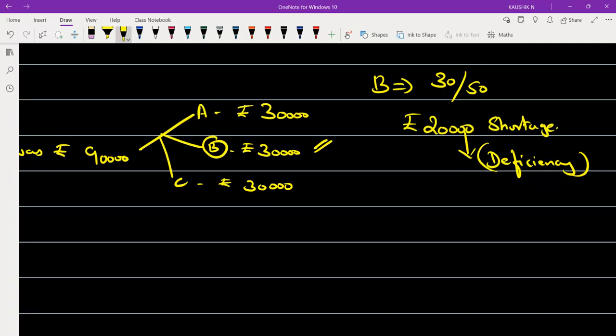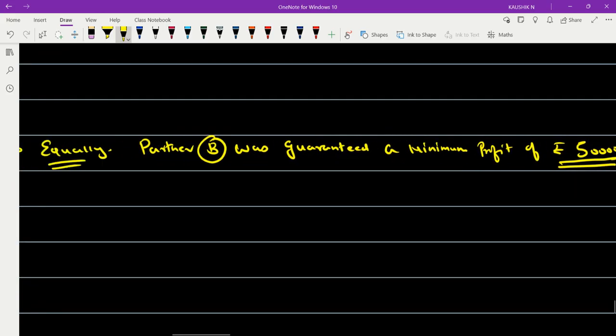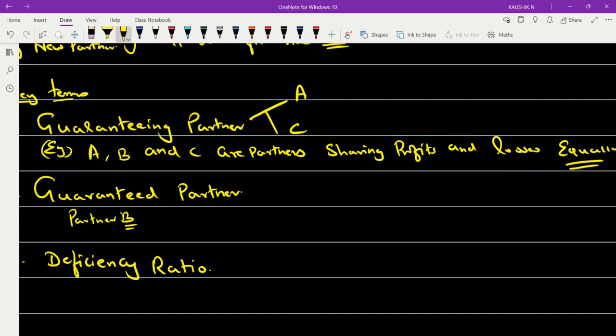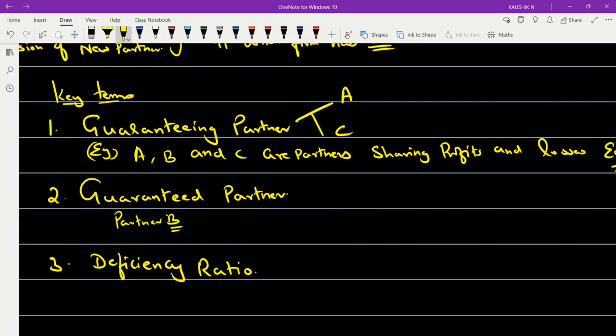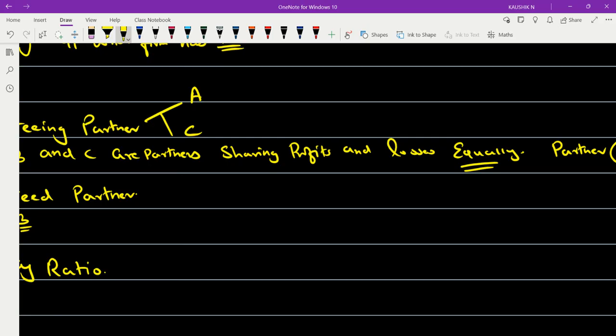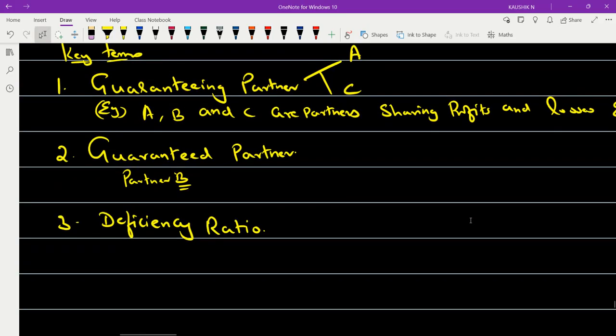Now, this deficiency has to be compensated. That means it has to be borne by the people who have taken up the responsibility. Look at the case and see who has given the responsibility for partner B, whether it is one partner or both A and C. They have to take up the responsibility of this deficiency amount of 20,000 in a particular ratio. That ratio is what we call the deficiency ratio.